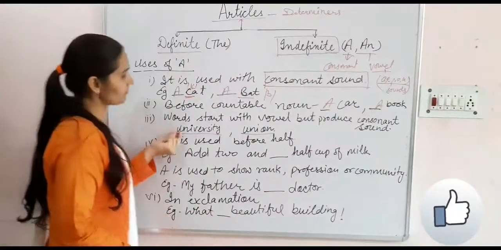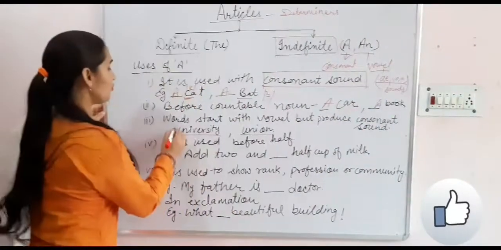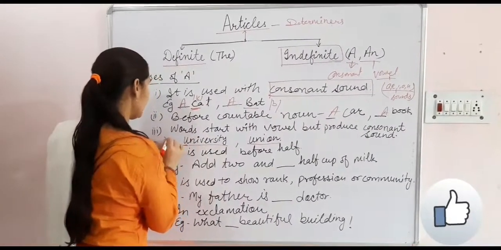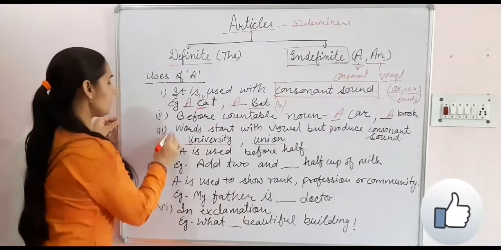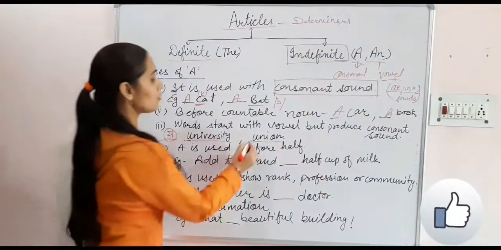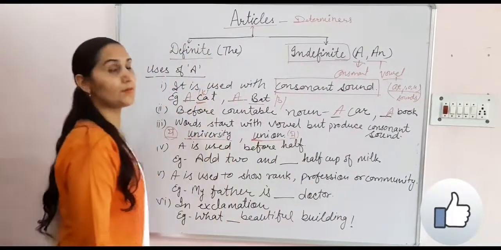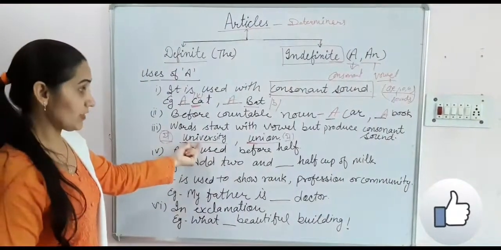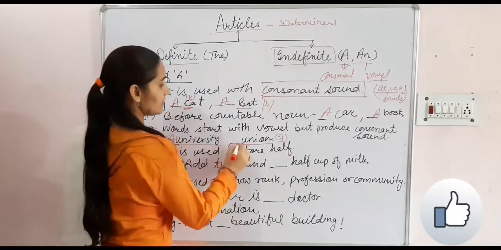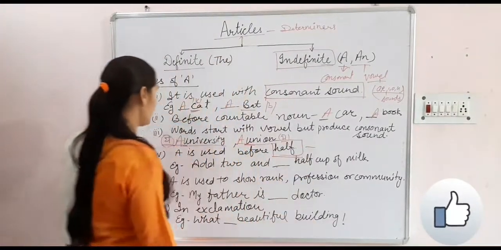U is a vowel here, but here U is producing the sound ya. Ya sound comes in the consonant sounds. Here also union, ya sound. So what will come? A university, a union.